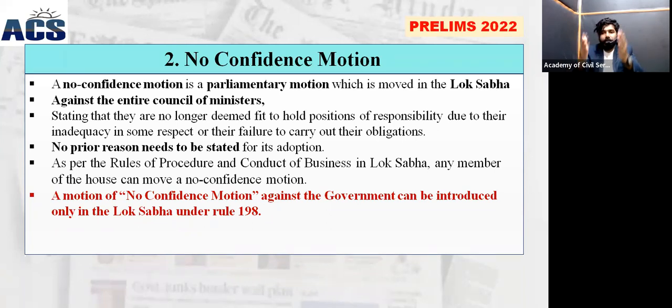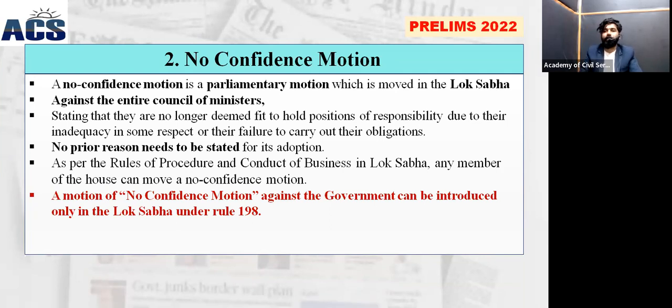In order to introduce the motion, whoever is introducing it does not need to state the reason for introducing it. That means no prior reasons need to be stated for the adoption of the no-confidence motion. Whoever is proposing the introduction of a no-confidence motion does not need to say the reason behind it. And a no-confidence motion against the government can only be introduced in the Lok Sabha.